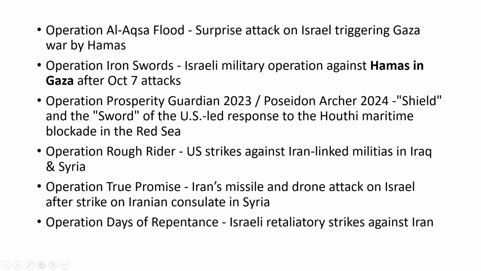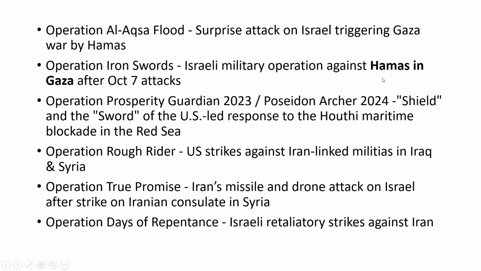Okay, so following this attack, Israel got infuriated, and they launched Operation Iron Swords, or it is called Operation Swords of Iron. This is against the Gaza attack by Hamas. This is to take revenge for the October 7 attacks by Israel. So Israel's revenge attack, or tit for tat attack, was this Operation Swords of Iron. This is against Hamas, which is a militant group in Gaza.